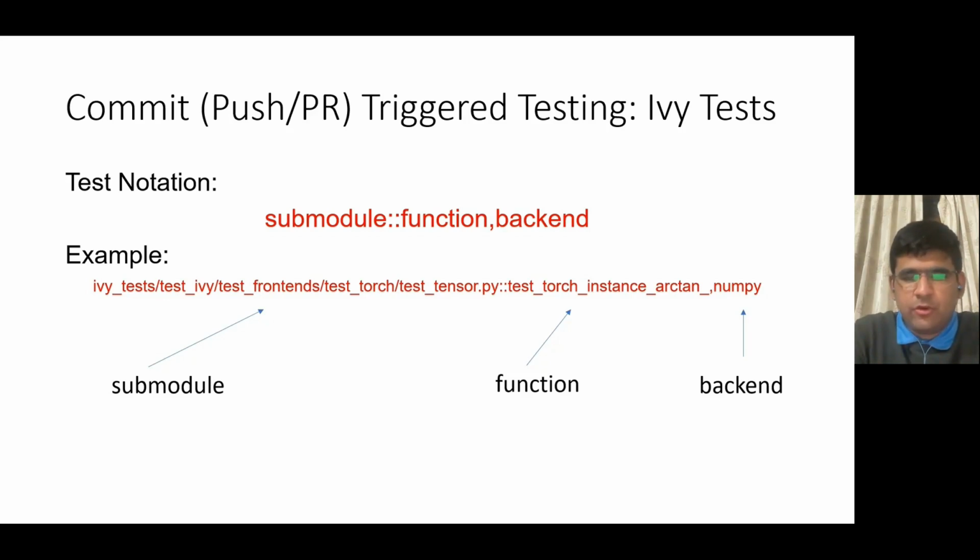We'll also be incorporating versioning into this. For each of the tests that runs, there would be a backend version, and for each of the front end tests that run, there would also be a front end version. So the notation would extend to take those into account as well.